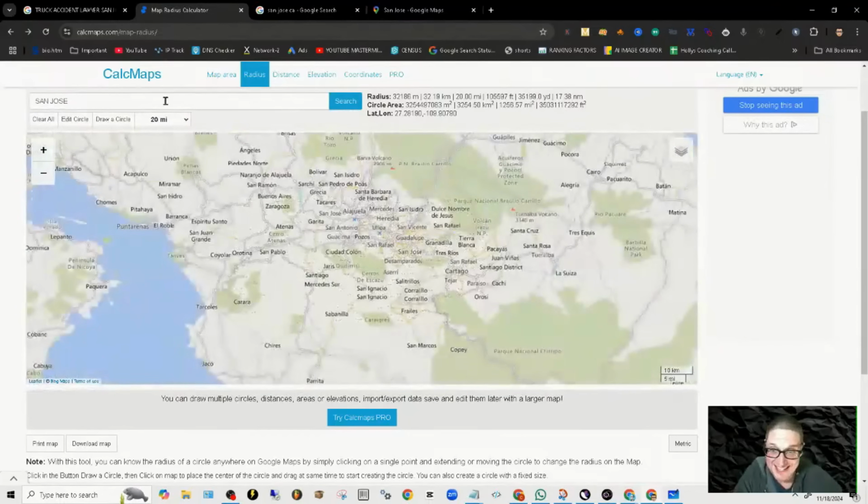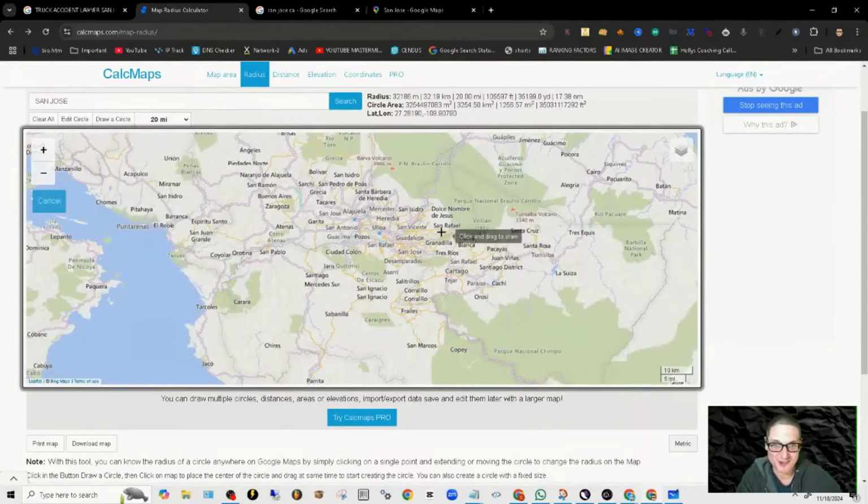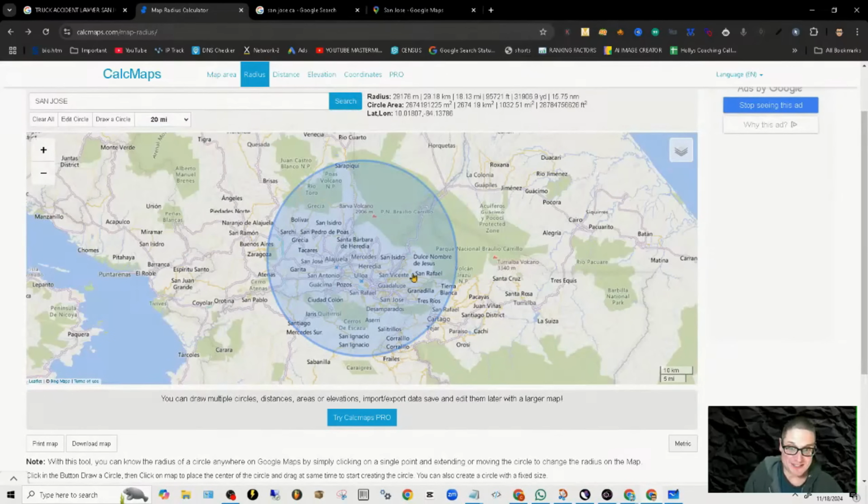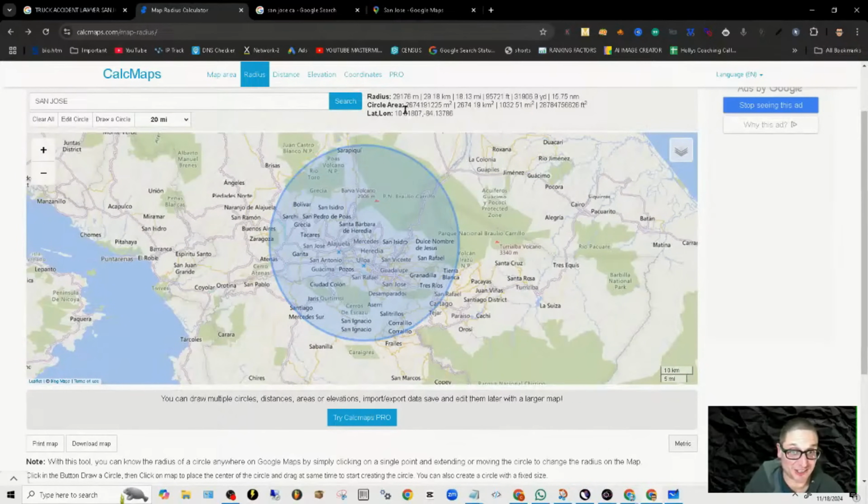Like when you come inside of here, we'll draw a circle. Here we'll do it this way. Let's say this is 20 plus miles. Here, look at our radius, 29 miles. That's 30 miles. I talk to business owners all the time. Don't fall into this trap. You think you're going to target a huge area? Double check using Calc Maps.